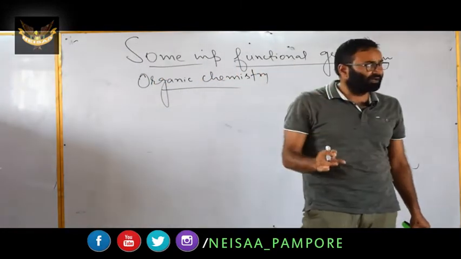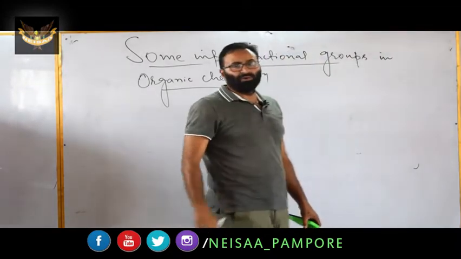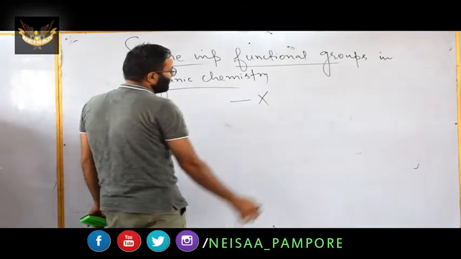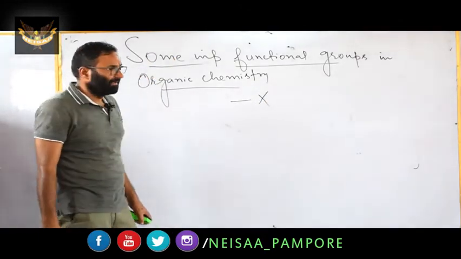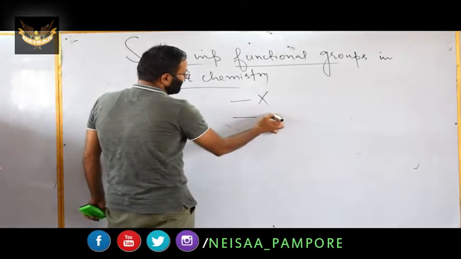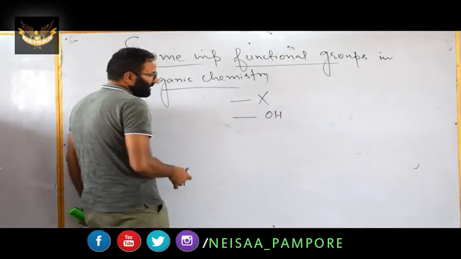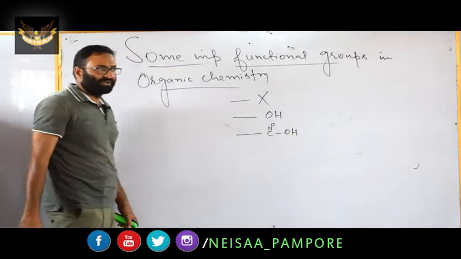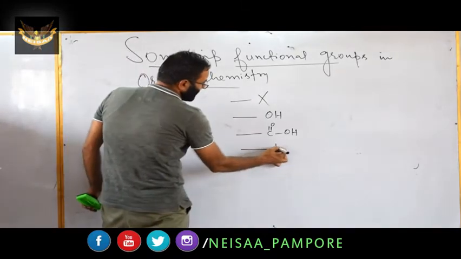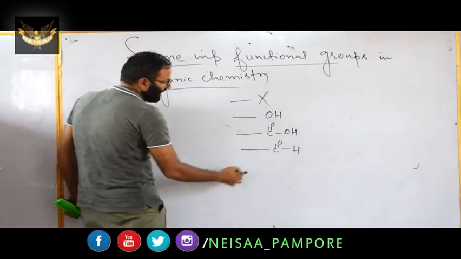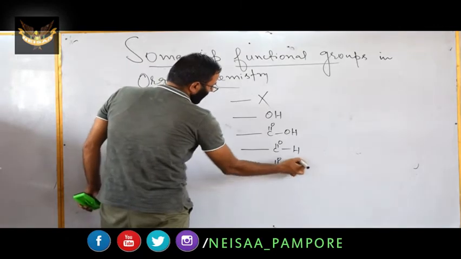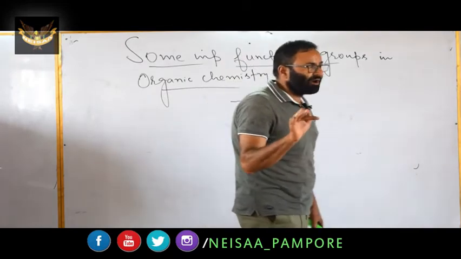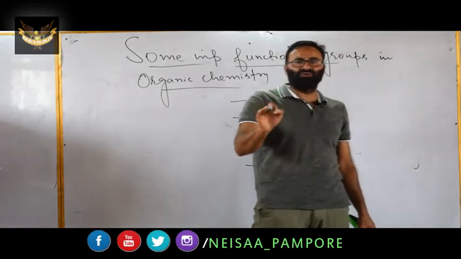Some functional groups you have learned in the 10th class. For example, you might have heard X, that is halogen; OH, that is the alcohol; C double bond O with OH, that is carboxylic acid; C double bond O with H, that is aldehyde; and C double bond O, the ketone. But here in the 11th class, you have to study and remember 23 functional groups.